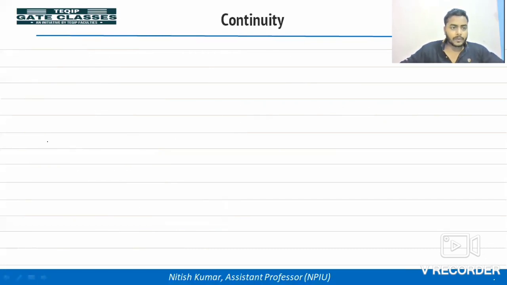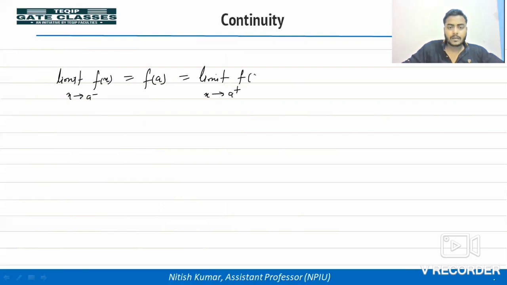One more thing I am going to discuss. What is the condition for continuity? Limit of f(x) as x tends to a minus, f(a), limit as x tends to a plus of f(x).